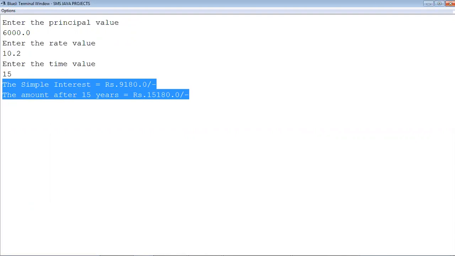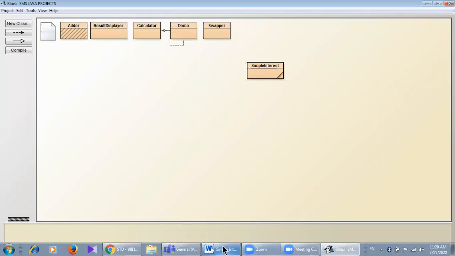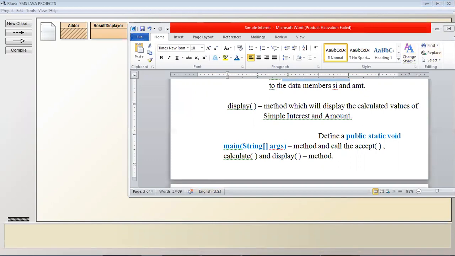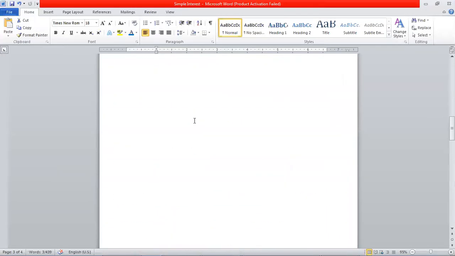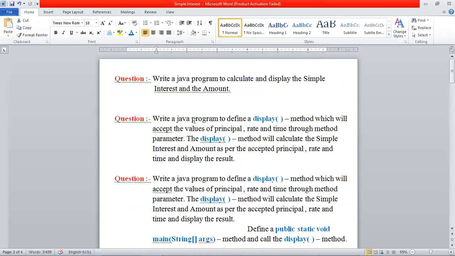Clear? Okay. So what was my target? My target was to let you know that Java programs can be written in different ways. The same Java program can be written in different ways. There are varieties of ways. For example, if I ask two students to write essays, both will write the essays in English only, but they will have their own way of writing. In a similar fashion, two or more students will write the program using Java or BlueJ, but their way of writing the program will be different.